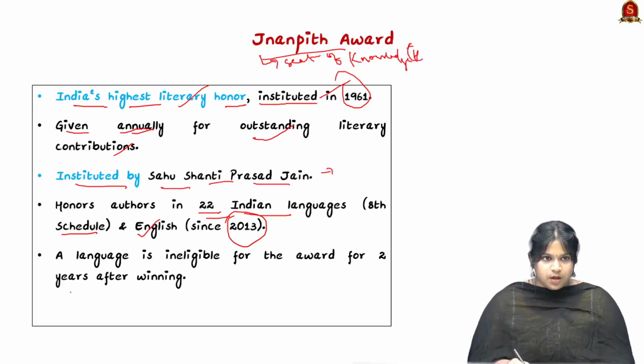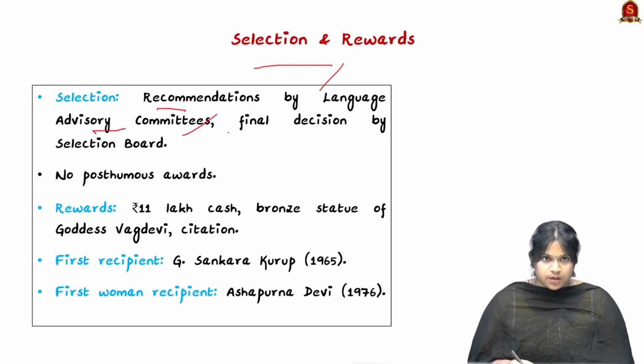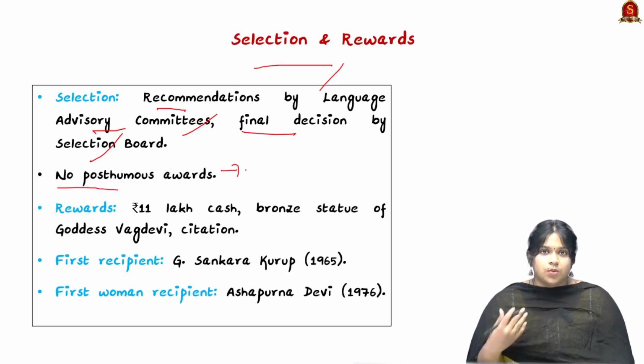In the Jnanpith Award, a language is ineligible for the award for 2 years after winning. Here, Vinod Kumar Shukla has won the award for the language Hindi, so for the next 2 years, Hindi won't be taken into account while selecting authors for the literary honor. The recommendations are given by the language advisory committees, and the final decision is taken by the selection board. No posthumous award is given, as they believe in giving awards to living authors and celebrating them during their lifetime.